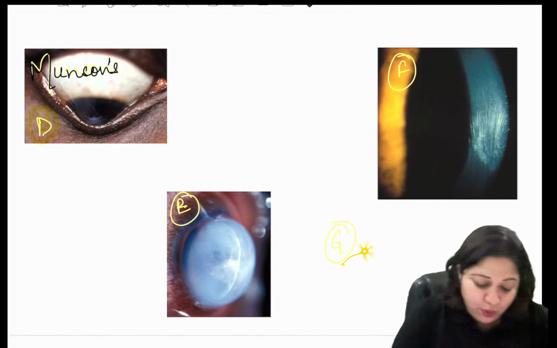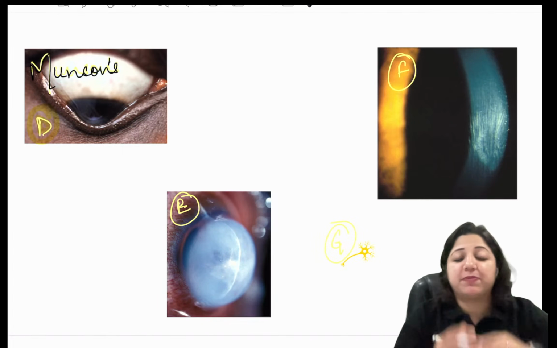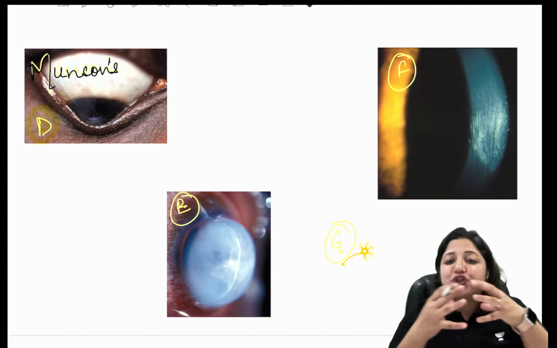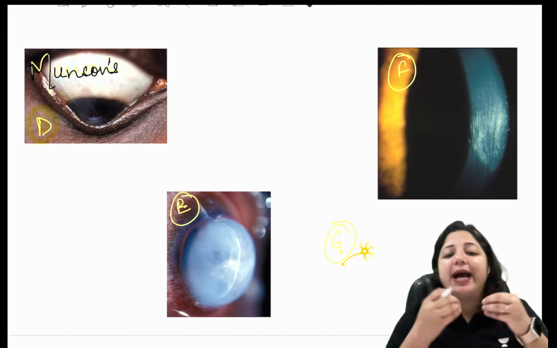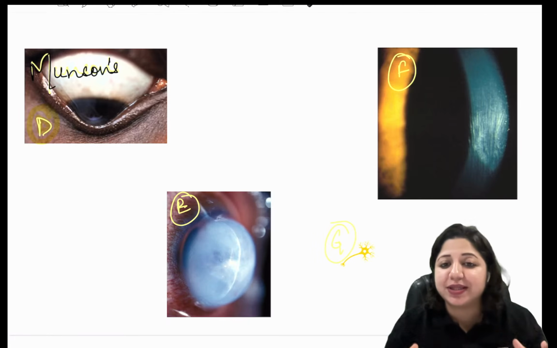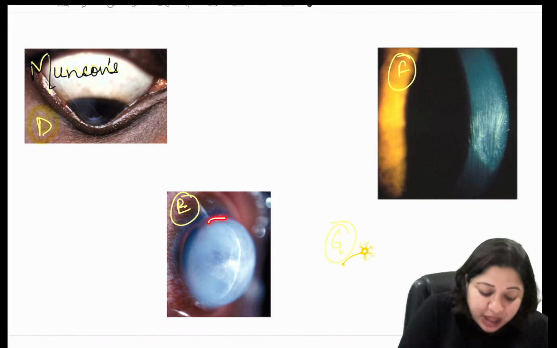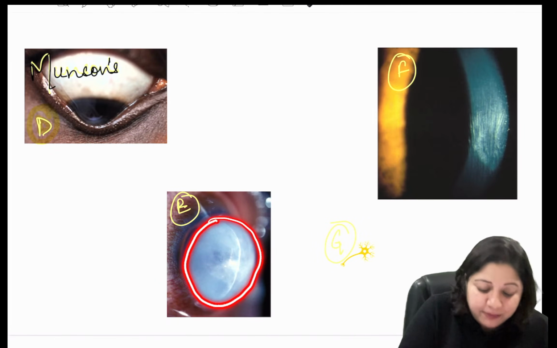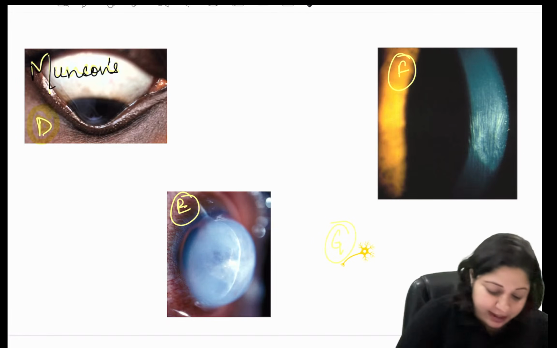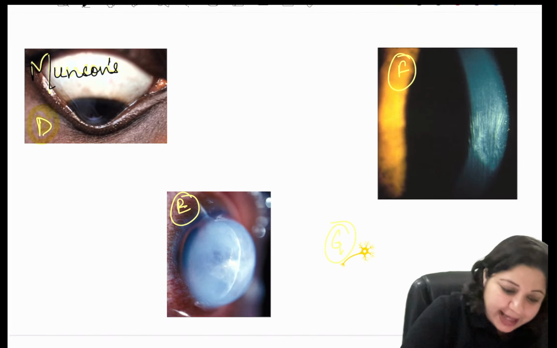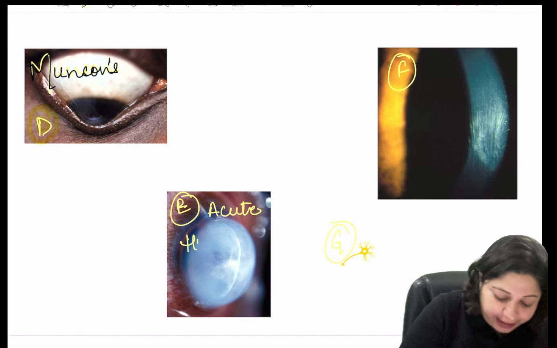Then you have ruptures in the Descemet's membrane. Why? Because the cornea is stretching, becoming conical. Ultimately there are ruptures in the Descemet's membrane and the entire cornea becomes opaque and edematous. This is called acute hydrops.